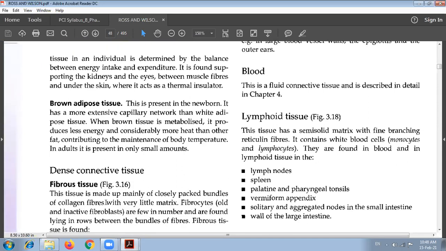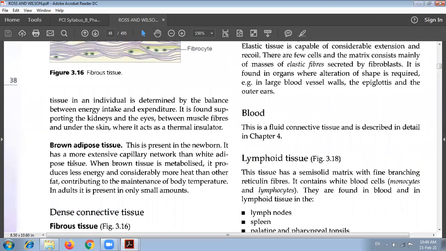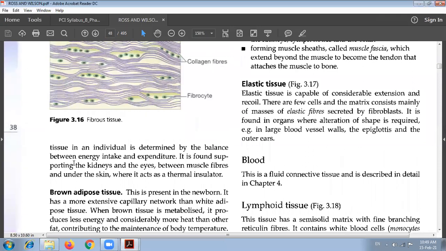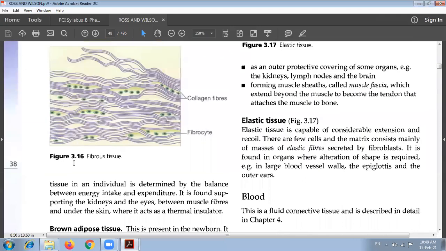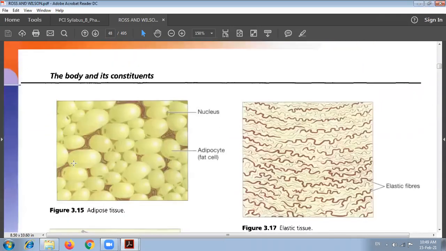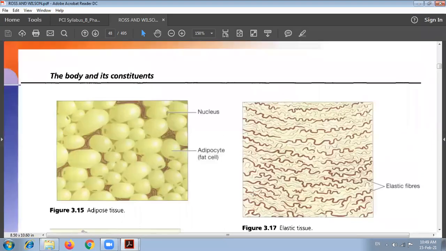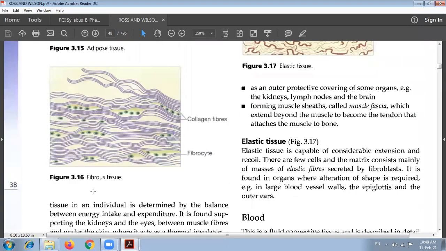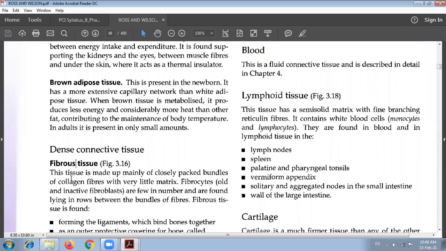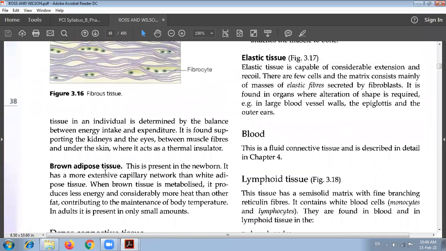Then the next types. We have the areolar connective tissue, that is the loose, and the second one is the dense connective tissue. In the areolar, that is the loose connective tissue, we also have two types: the fat tissue, with two types, white and brown. The next one is the dense connective tissue, which has the fibrous tissue and then the elastic tissue.